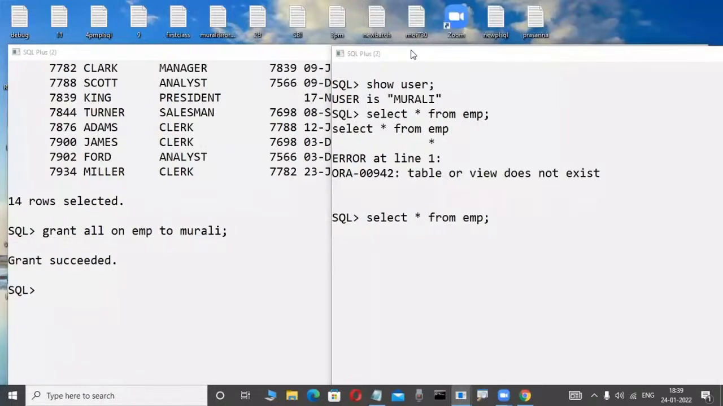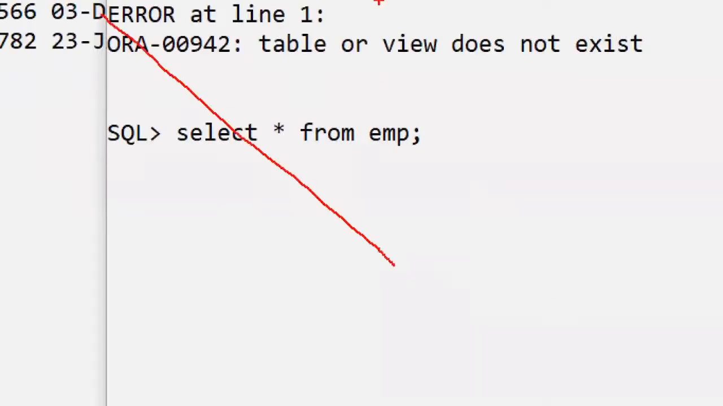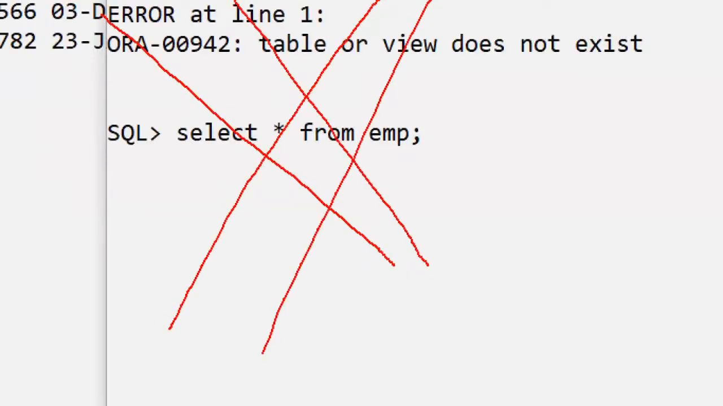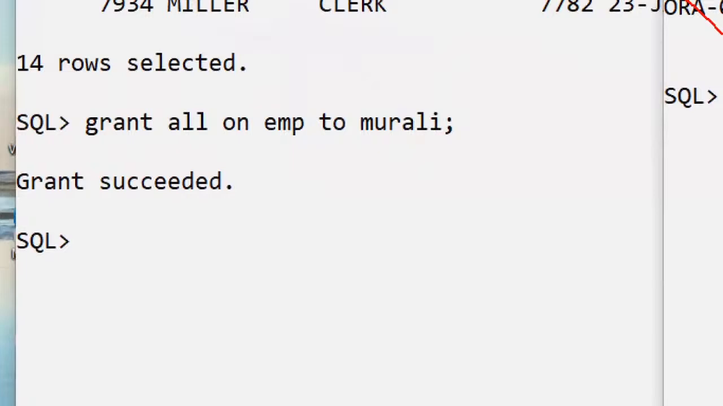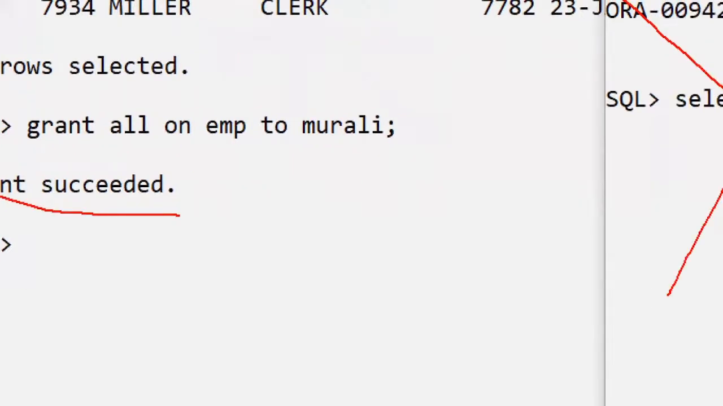Very good. So many fellows are in our class. I am also a newcomer, and I am also thinking like that: nothing is there, grant is succeeded, then it should be possible. You are also telling like that. But it is impossible. That is the beauty of the relational data model. Grant is succeeded, so why is it not possible?